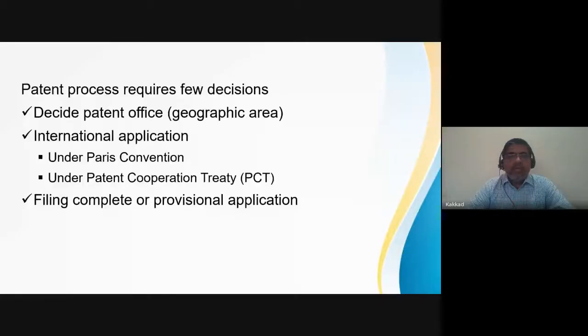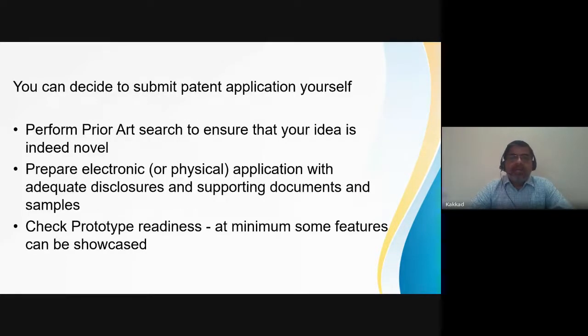You need to decide your patent office geographic area. You can look at if you want to go for international application also, and then you're filing complete application or provisional application. We saw that why provisional application is helpful. And then you can decide that I will submit my patent application myself or I'll engage a professional. If you're doing it yourself, you need to do prior art search. Then you need to prepare the application with adequate disclosures, supporting documents, samples if it is a microbiology sample. You have to keep your prototype ready, and then you have to submit an application.